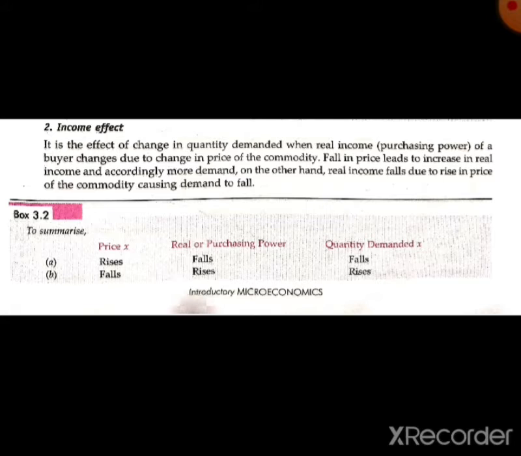For that reason, the real income of the buyer will also decrease, causing demand to fall. So we have seen that when the price of commodity X rises, the purchasing power of any buyer will fall, and quantity demanded will also fall.